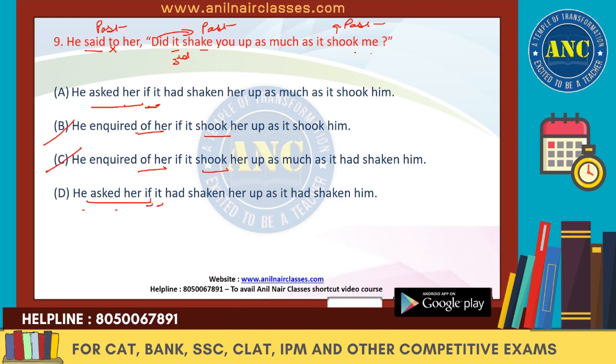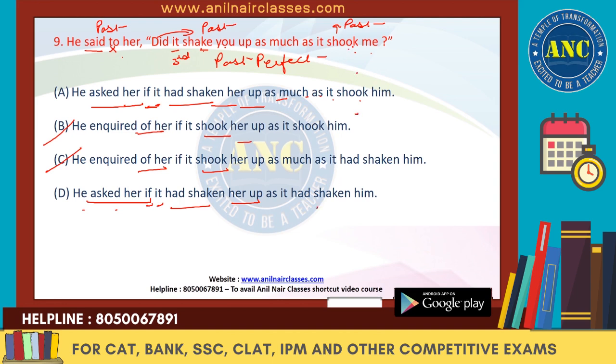The "shake" is in the simple past. It has to change into the past perfect. So "had shaken". "You" changes as per "her", so it will be "her". As much as it shook him. "Shook" is in the past, so it cannot remain "shook". It has to be the third form, "shaken".